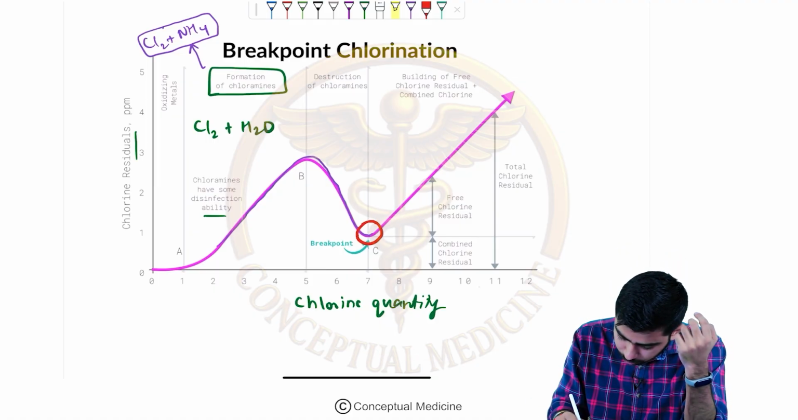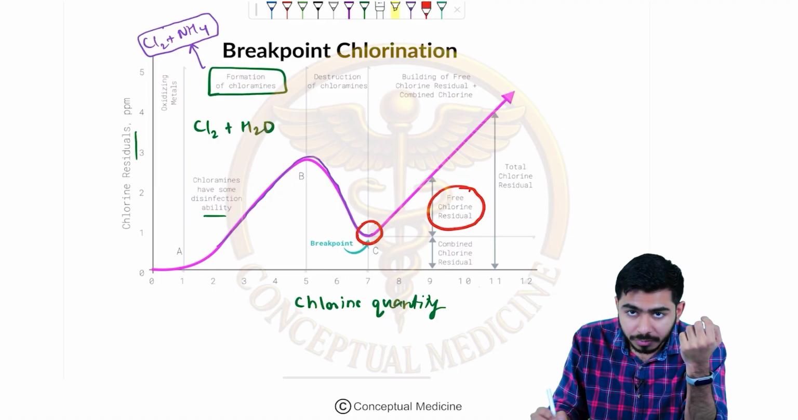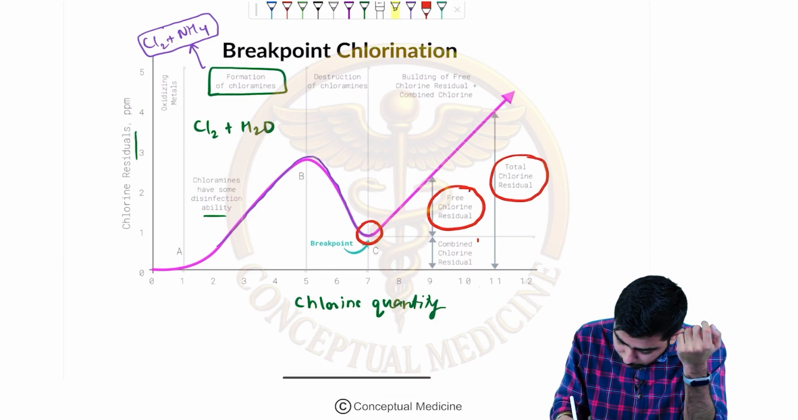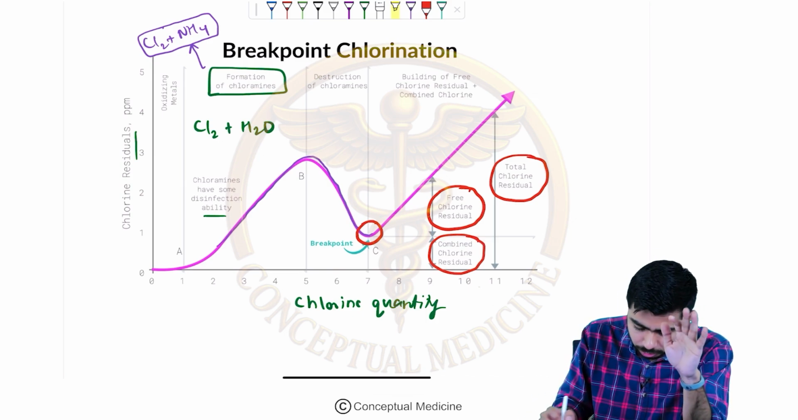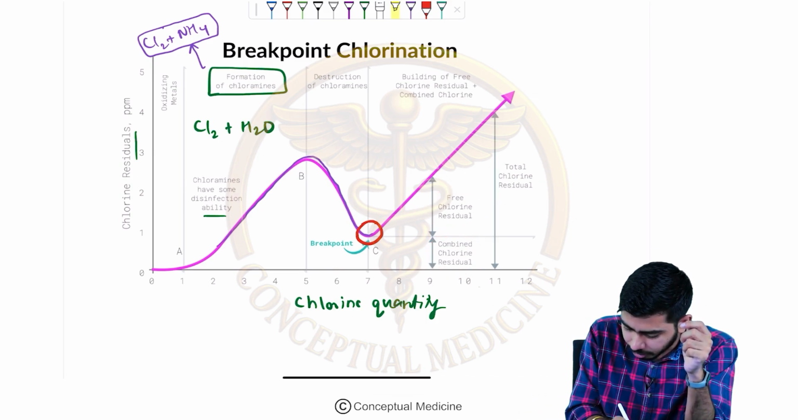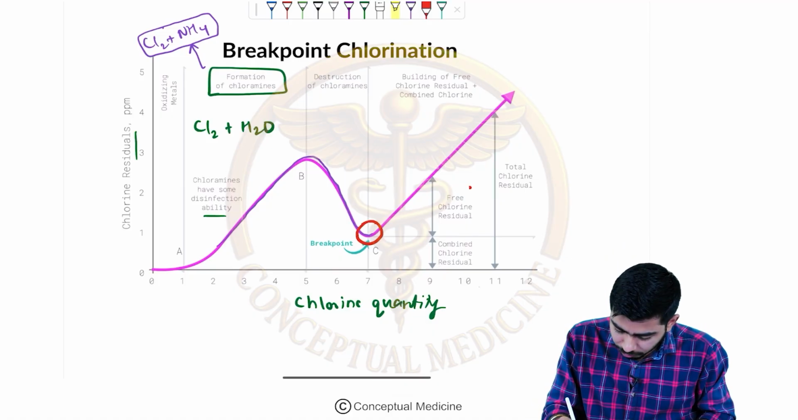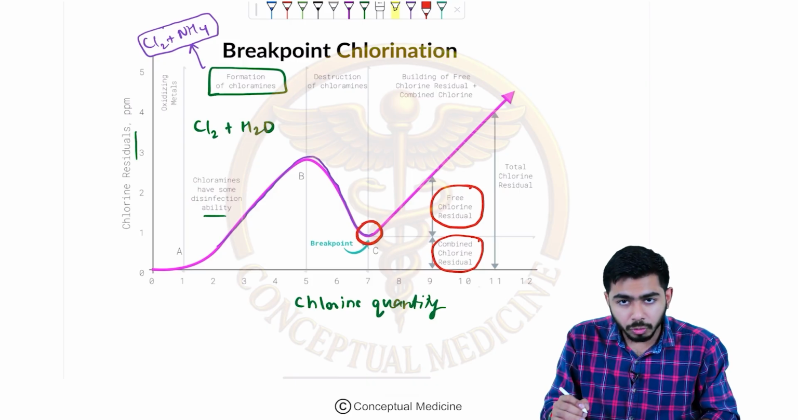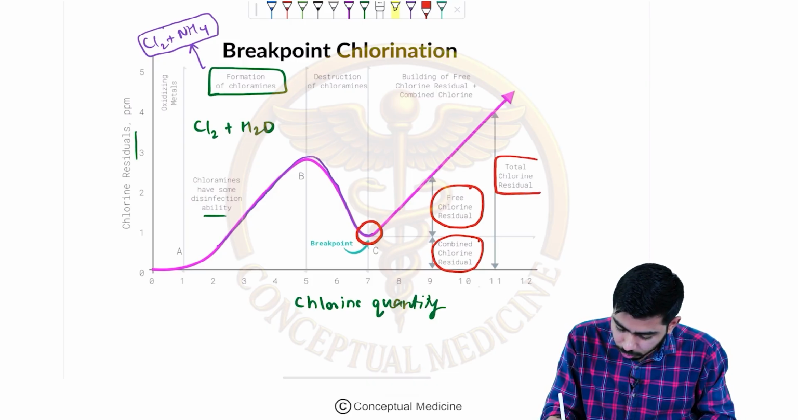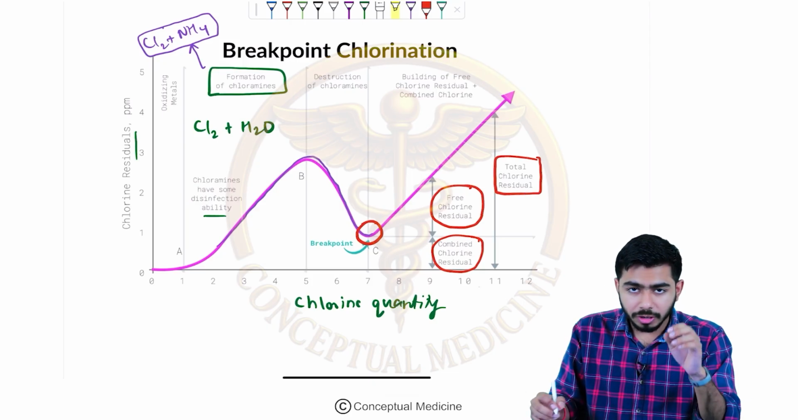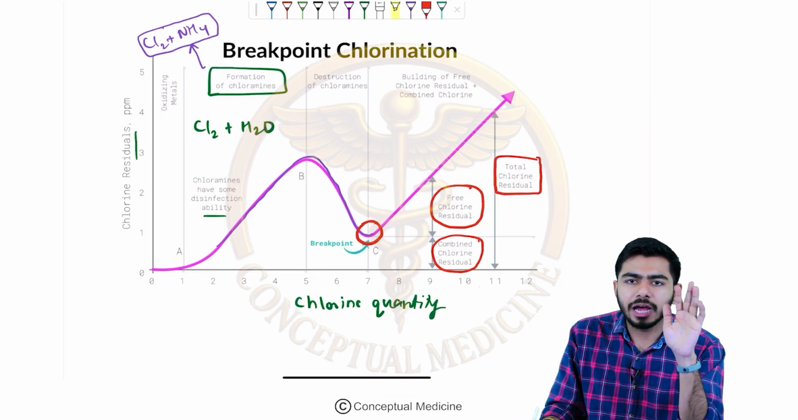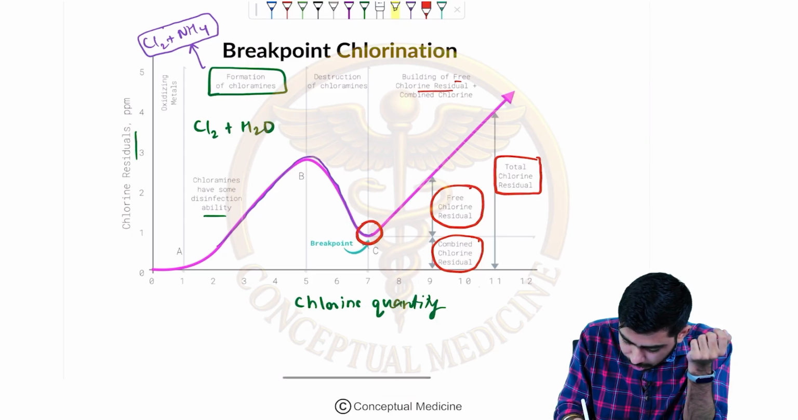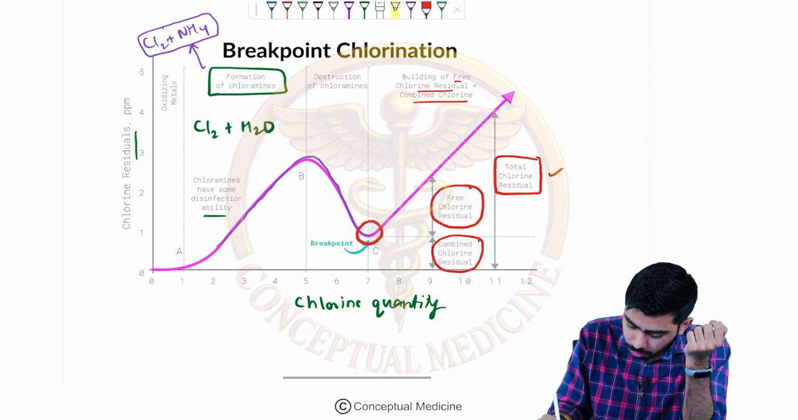There might be the formation of free residual chlorine, total chlorine residual, and combined residual chlorine. Listen to me very carefully. Here, two things are happening: there is a formation of free chlorine residual and a formation of combined chlorine residual. The total of that is called the total chlorine residual. After the breakpoint, these products are getting formed. The free chlorine residual and the combined chlorine together are called the total chlorine residual.